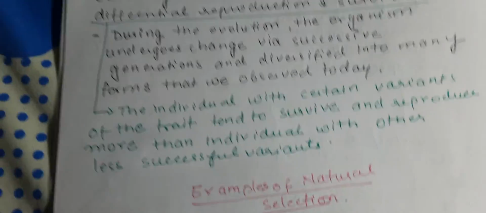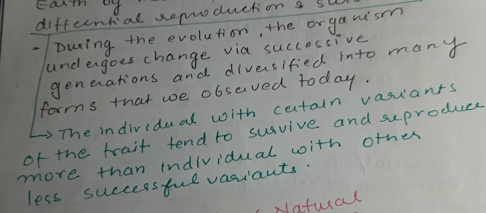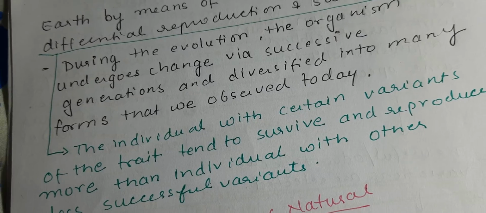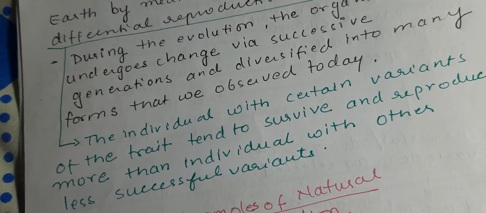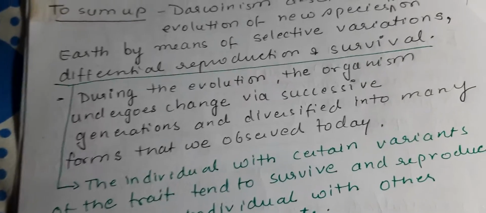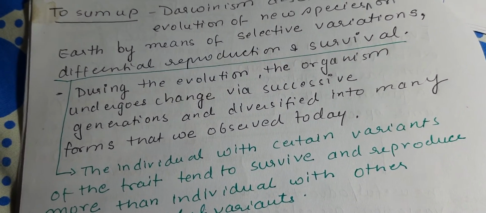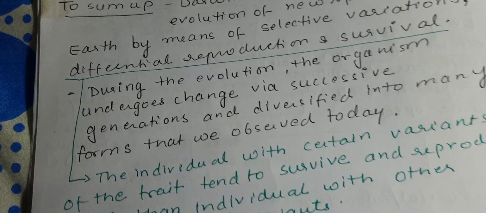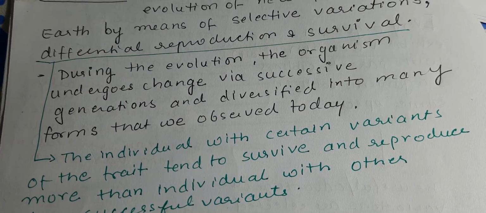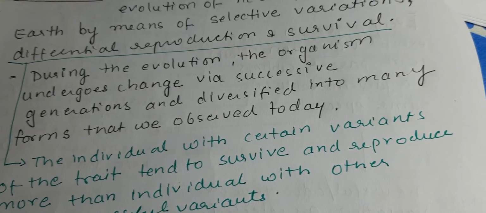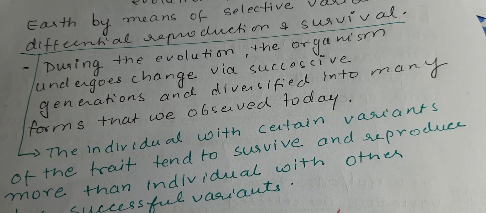So the one which survives because of the changing environment has a rate of reproduction higher than the other which has not adapted to nature. They may survive, but slowly their numbers get eliminated. During evolution, the organism undergoes change via successive generations and diversifies into many forms.